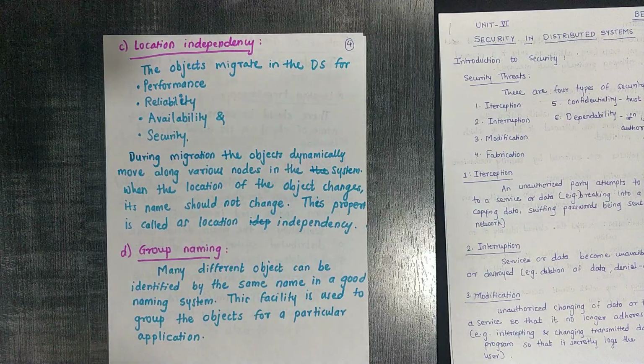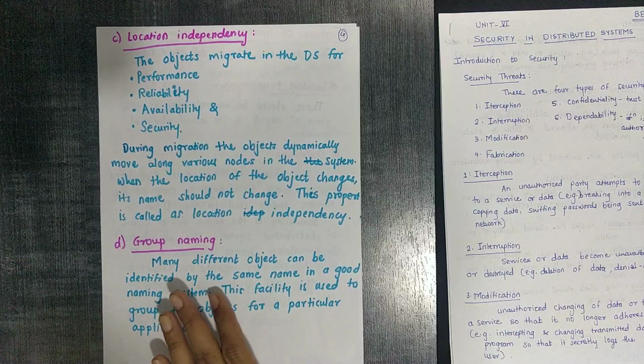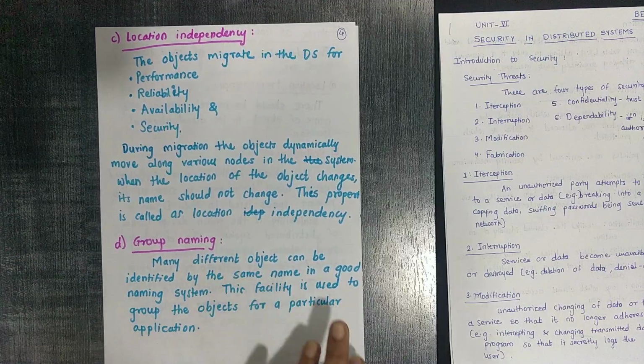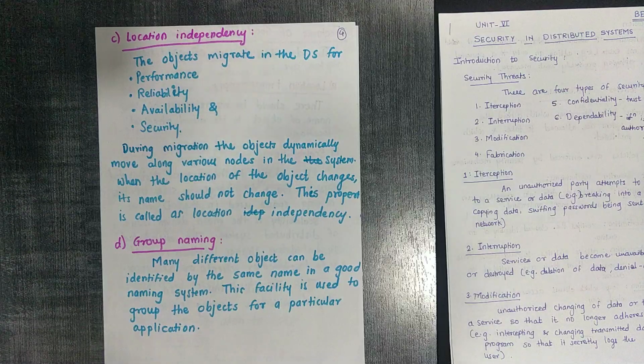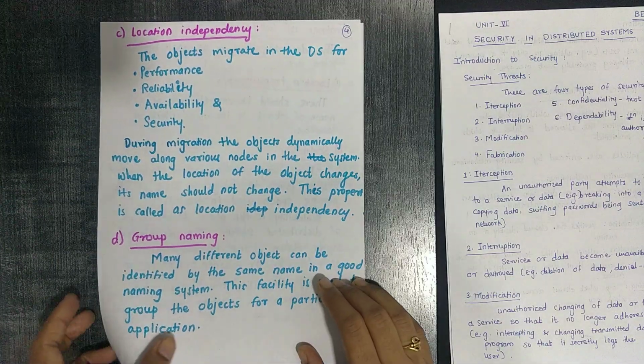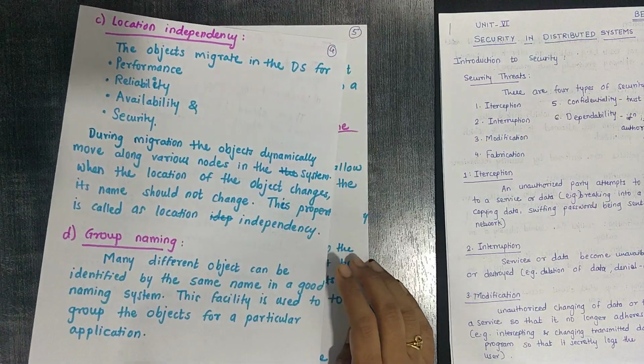The next one is group naming. Many different objects can be identified by the same name in a good naming system. This facility is used to group the objects for a particular application, right? So that's why it is called group naming.